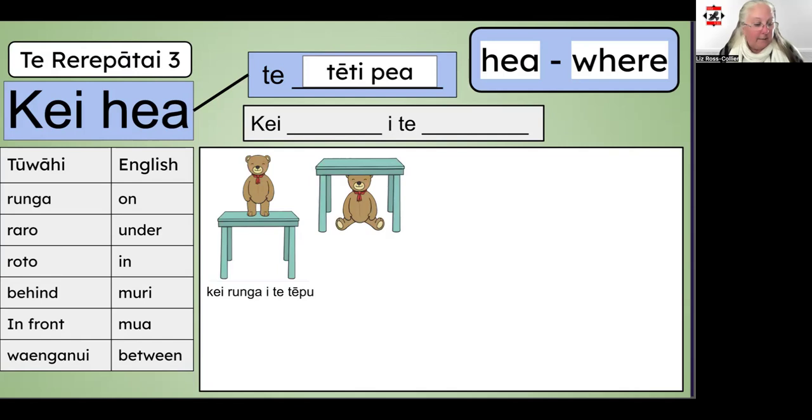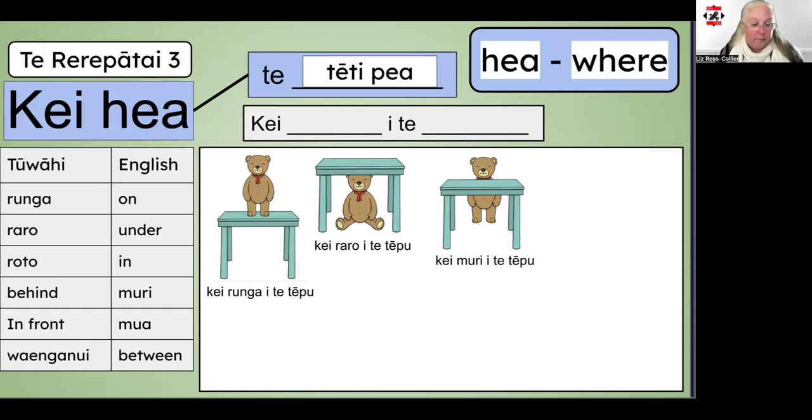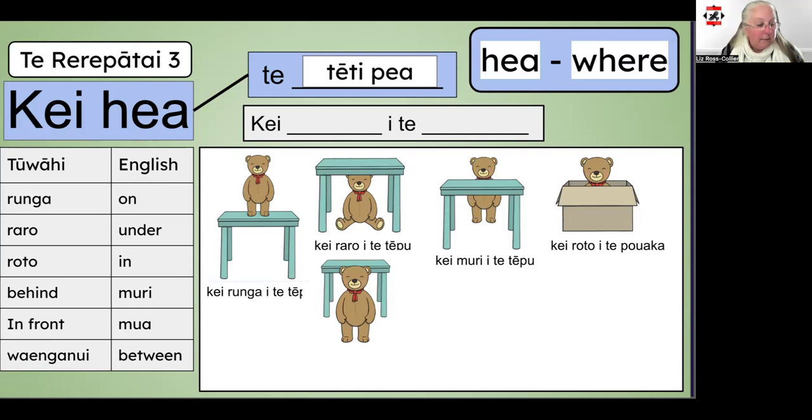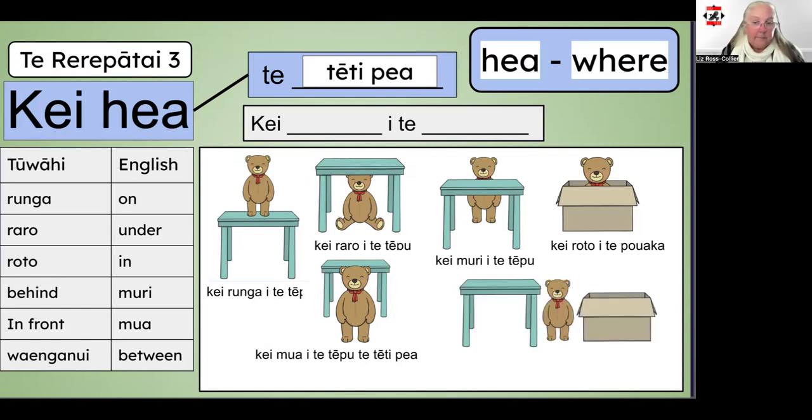Next one. Kei hea te tītī pea. Kei raro i te tēpu. Kei hea te tītī pea. Kei muri i te tēpu. Kei hea te tītī pea. Kei roto i te pouaka. If you wanted to say the teddy bear is in front of the table, kei mua i te tēpu te tītī pea. Last one. The teddy bear is between the table and the box. So, kei waenganui i te tēpu me te pouaka.